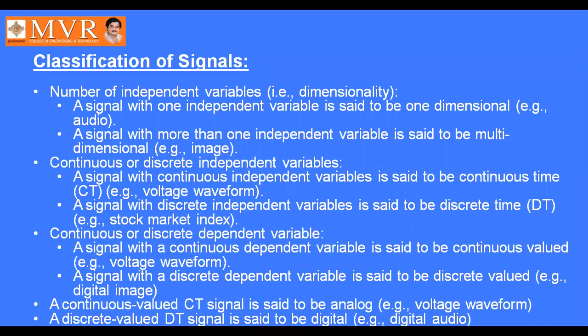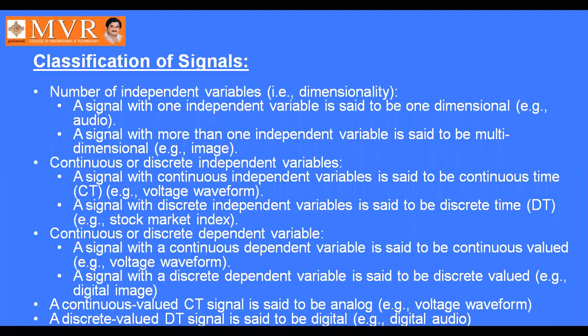Next, the second classification is continuous or discrete independent variables. What is meant by a continuous time signal? A signal is said to be continuous if it is continuous for all time t. A signal with continuous independent variables is said to be continuous time, that is also called CT. An example is a voltage waveform. Similarly, a signal with discrete independent variables is said to be discrete time, that is DT. An example is a stock market index. DT means a discrete time signal, which can be obtained from a continuous time signal.